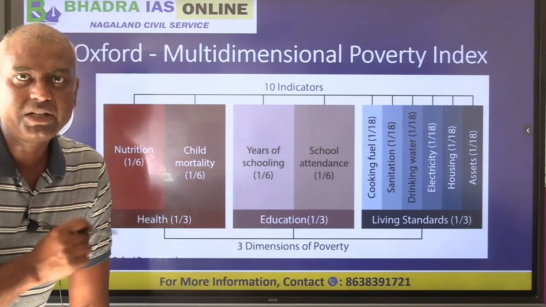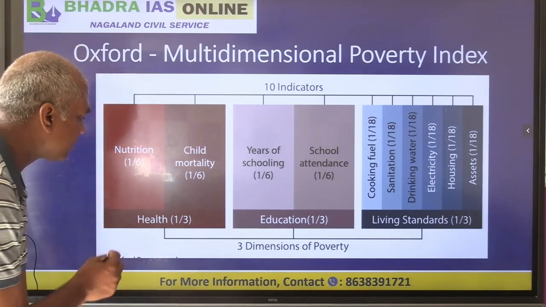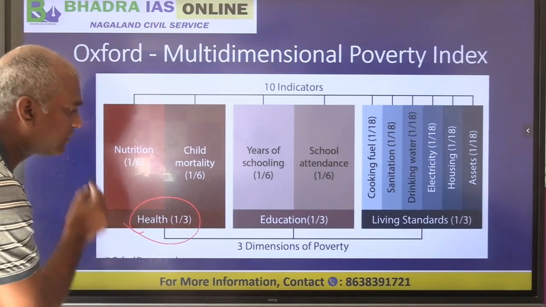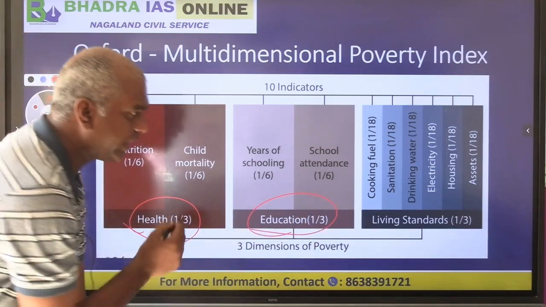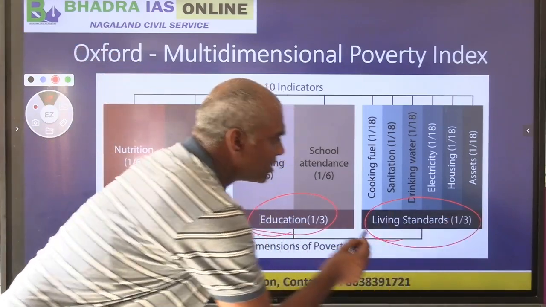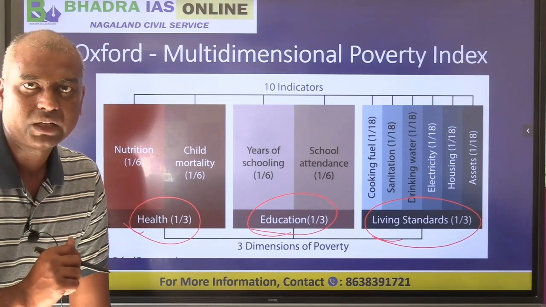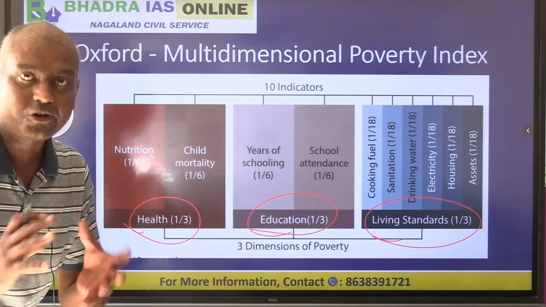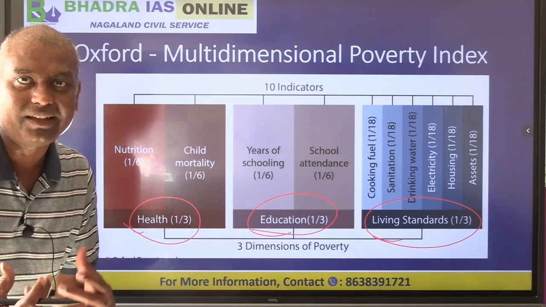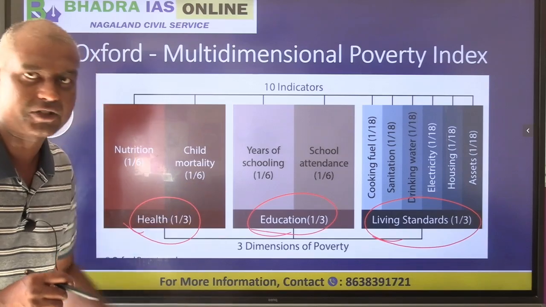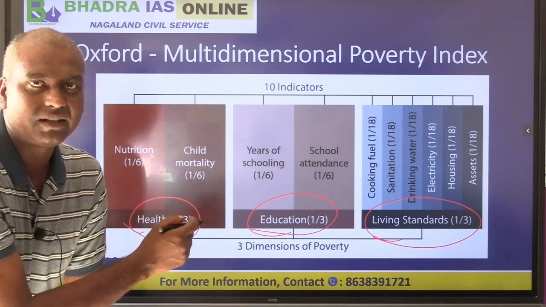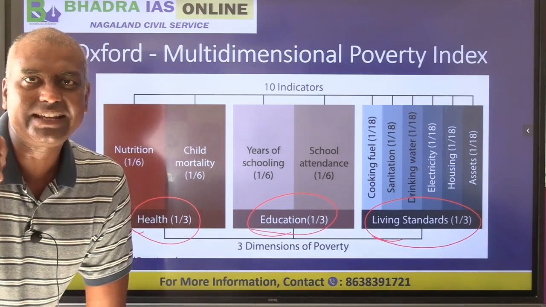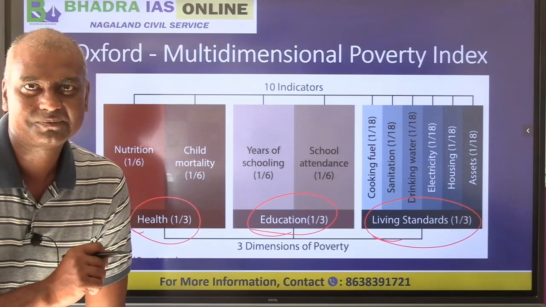This multi-dimensional poverty index has 3 dimensions. The first one is health, the second one is education, and the third one is standard of living. Based on these 3 dimensions of poverty, Oxford has defined poverty. If a person is deprived in 1/3 of these indicators, then that person is multi-dimensionally poor.